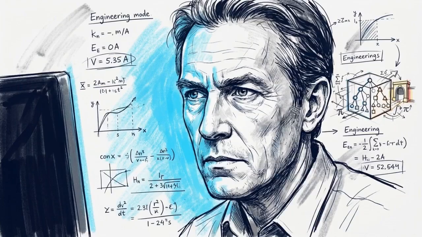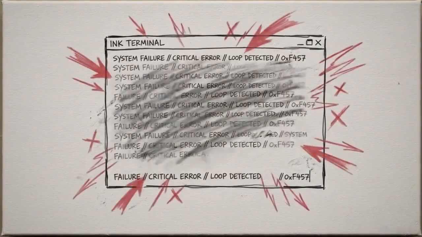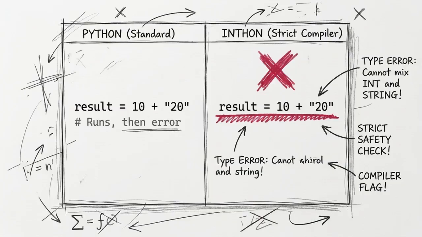To understand the impact of this pipeline, we have to evaluate it against the typical failure modes of autonomous agents. These benchmarks compare Inthon against raw Python. While Python is slightly faster in raw execution, it lacks mechanisms to handle agent-specific failures. Under stress, Inthon identifies and escapes infinite loops in 600 milliseconds, providing safety guarantees standard environments cannot match. The minor latency of the compiler is a necessary trade-off for eliminating hallucination-driven errors and ensuring 100% execution safety.